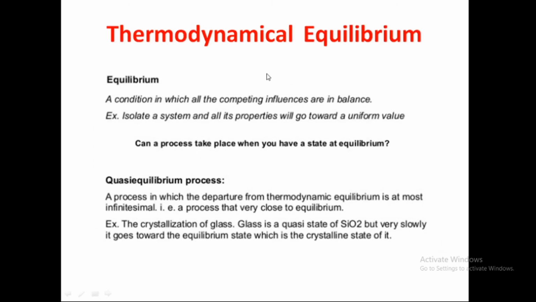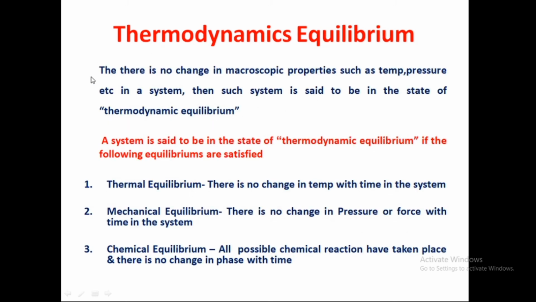Then we come to thermodynamic equilibrium. It is a condition in which all competing influences are in balance. I'll show it clearly in the next slide. There is no change in the macroscopic properties such as temperature, pressure, etc. in the system. Then such a system is said to be in a state of thermodynamic equilibrium. That is, properties like pressure and volume will never change. Okay, it will stay in the same condition. That is called thermodynamic equilibrium.